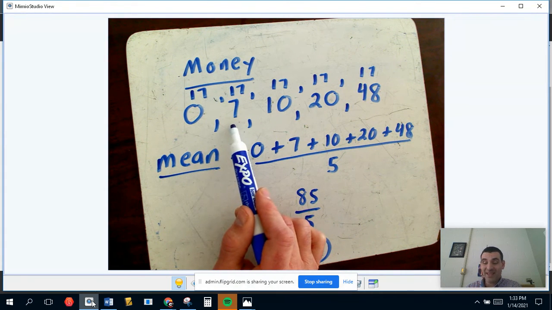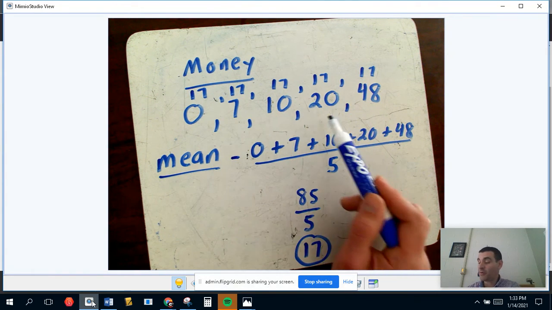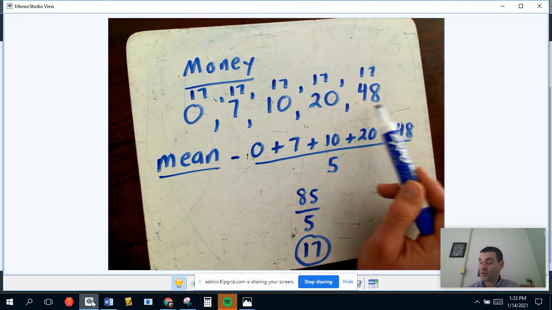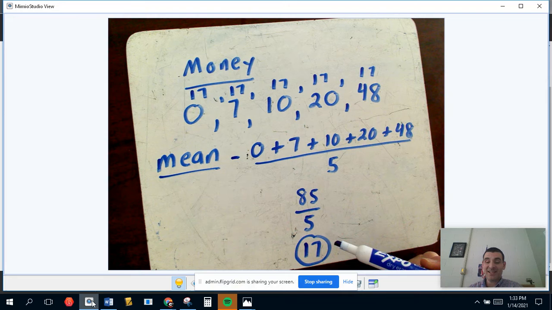This person would be given $10. This person would be given $7. In order to get that money, it has to come from somewhere. This person would lose $3 and this person would lose $31. So the mean represents an equal distribution of how much there is. Okay, so it's probably the biggest mistake here is not in computation, but instead in knowing what it means.